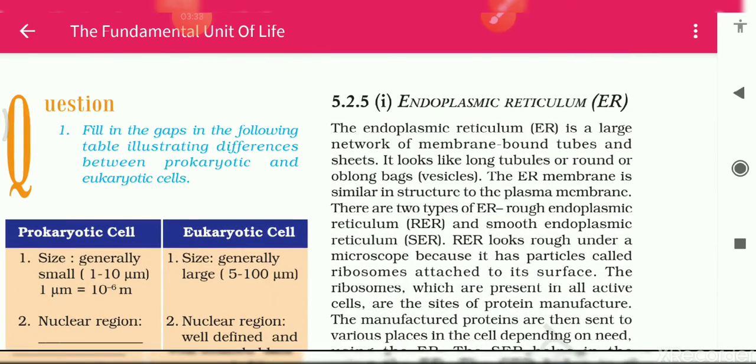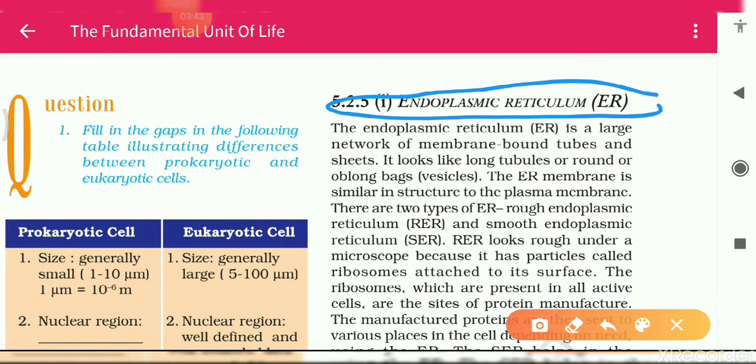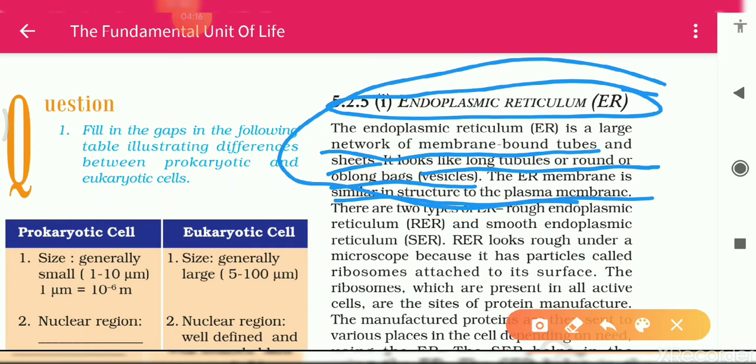First, the endoplasmic reticulum, which is a cell organelle present inside the cell. Now see here, the endoplasmic reticulum is a large network of membrane bound tubes and sheets. It looks like long tubules or round oblong bags, vesicles. Okay students, and the ER membrane, the endoplasmic reticulum membrane, is similar in structure to the plasma membrane. First of all, I will explain these points up to here.